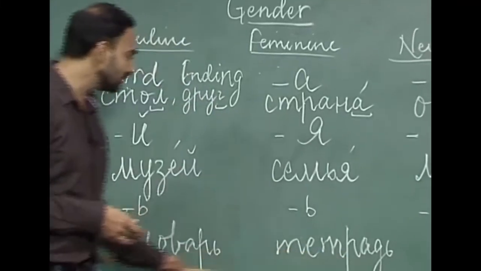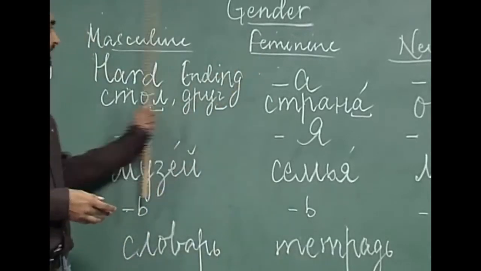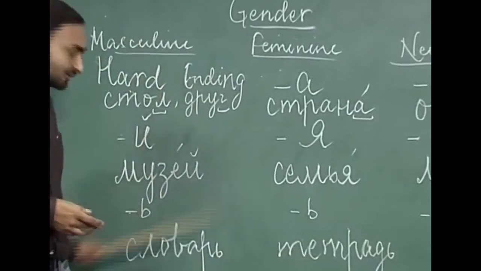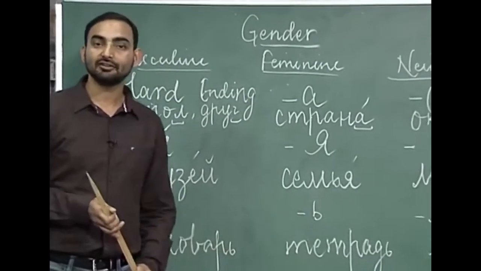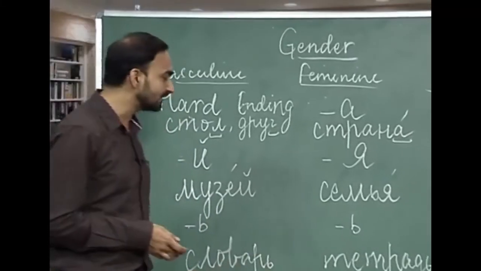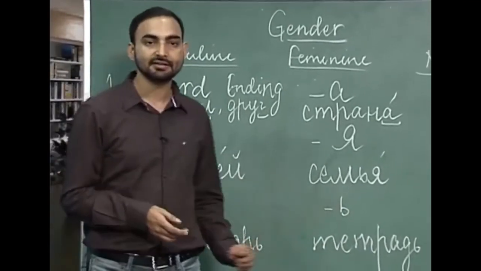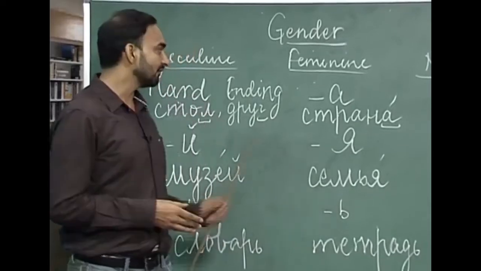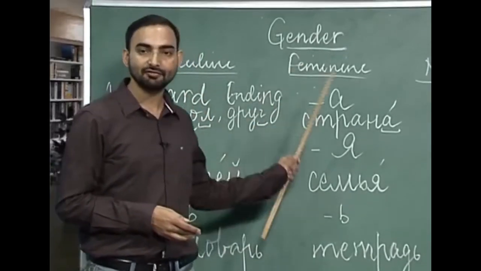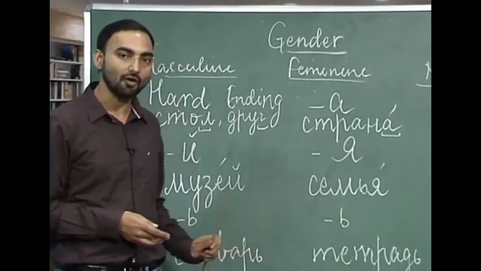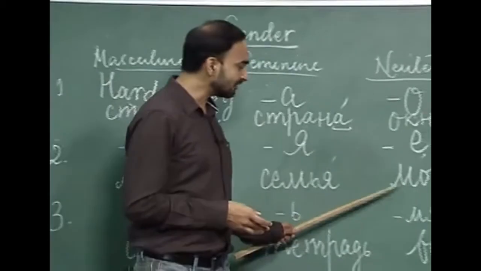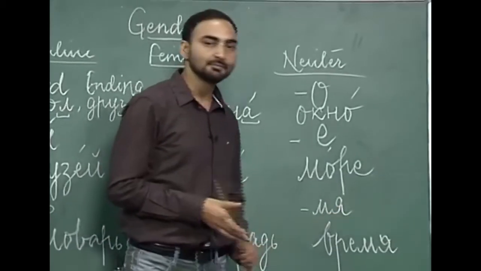So, how do you distinguish between feminine and masculine gender nouns with a soft sign ending? There is no such rule, you have to memorize them. I will advise you all to memorize all the words with soft sign endings, whether masculine or feminine. The last and very peculiar ending is -мя.